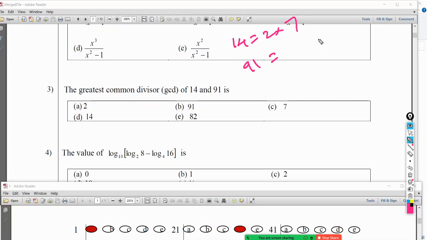Prime number. Not divisible by 2, not divisible by 3, 4, 5, 6, 7. Yes, right? Prime number, right?